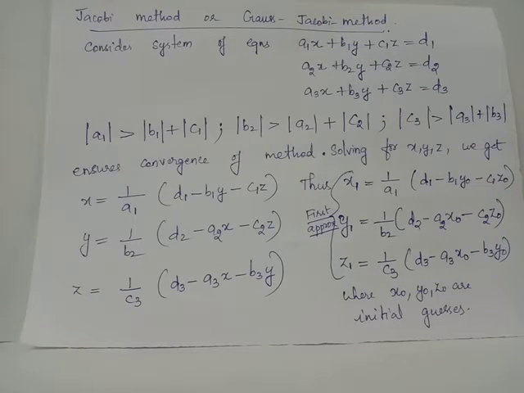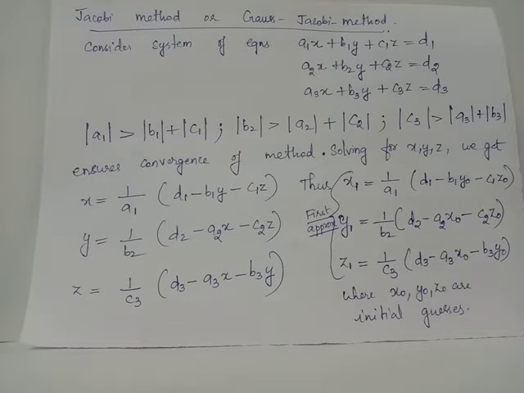The property says that absolute value of a1 must be greater than or equal to sum of absolute values of the remaining coefficients. Similarly, absolute value of b2 must be greater than absolute values of a2 and c2. Absolute value of c3 must be greater than absolute values of a3 and b3. Only if this property is satisfied, we can ensure that cycle of iterations will help us to identify the approximate solution. In case we are not provided with the initial approximation for the unknown variables, then we will consider x0, y0 and z0 are all equal to 0.